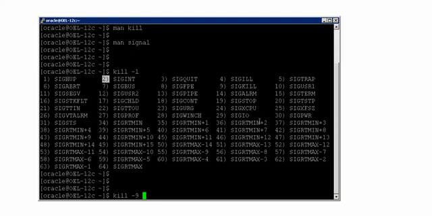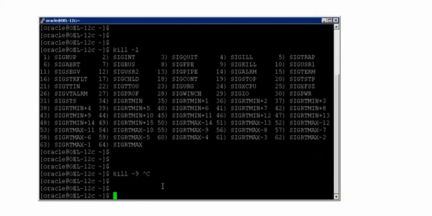And now when you are saying kill -9, you are completely terminating the process, and the signal that is passed to the operating system is SIGKILL. So this is one of the examples that will tell you the reason for kill -9 but not any other number. Now you would be able to answer any of the interview questions on why kill -9, isn't it? I think that makes sense to you now.